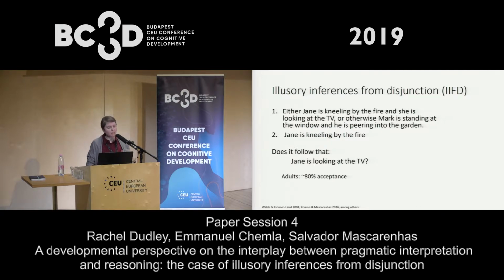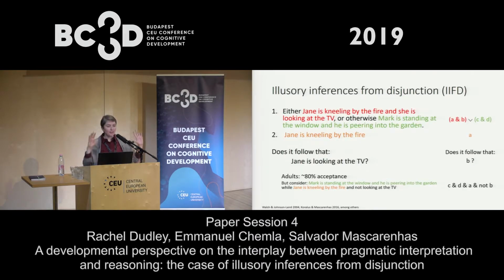The problem with this, and why you might think it's a reasoning failure, is that you can consider the case where Mark is standing at the window and he's peering into the garden and Jane is kneeling by the fire, but it's not the case that she's looking at the TV. So this possibility is consistent with both of the two premises, but you don't have the same conclusion in this case. Okay, so these examples are a little bit clunky and hard to deal with, so I just want to sort of create some structure in them so we can see what's going on with this.